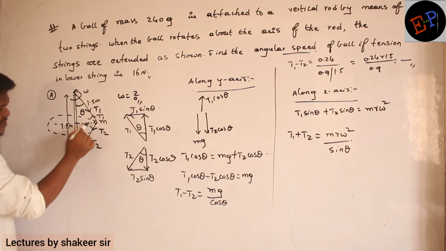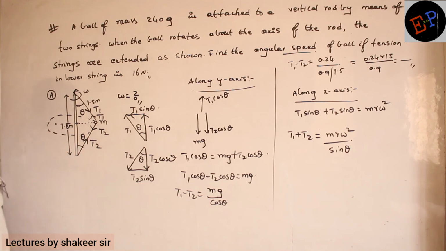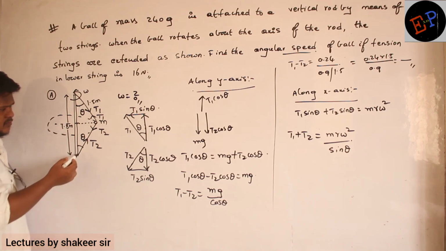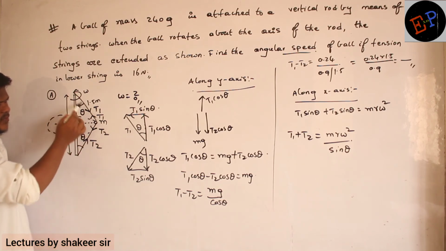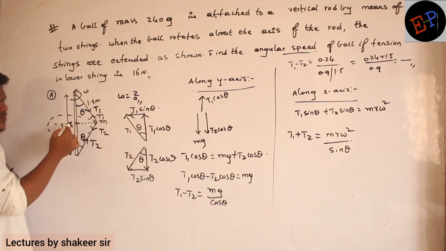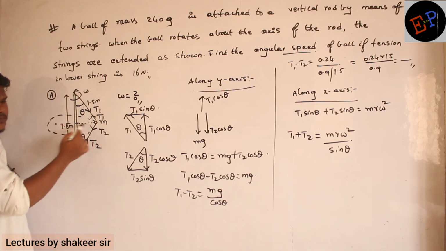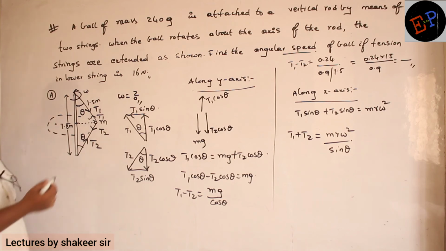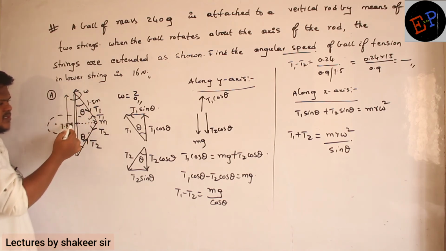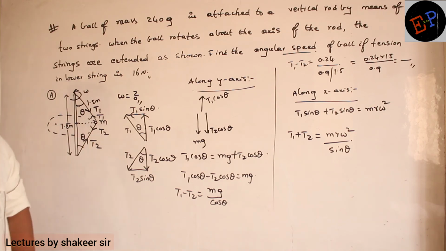So this distance is nothing but the radius of the circular path, R. Now how can I write the R value? This length, if I take it as 1.5, and this length, if it is 0.9, I can calculate this length, no? R value I can calculate. Or this 1.5 you can split into two components: 1.5 cos theta, 1.5 sin theta. Like that also you can write.